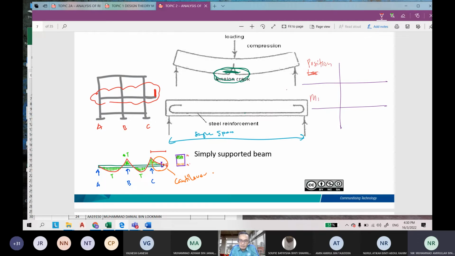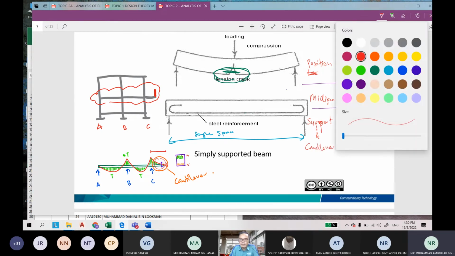First, we have midspan, and then we have support, and cantilever part. Okay, cantilever part, this one, along the whole length of the cantilever part.